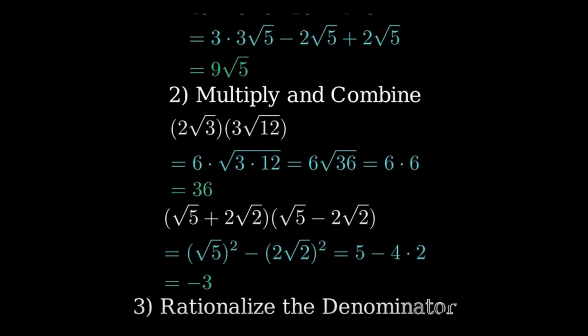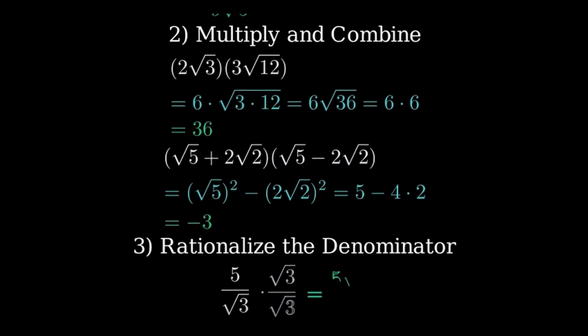3. Rationalize the denominator. We remove roots from the bottom by multiplying by a smart form of 1. Part A. 5 over root 3. Multiply top and bottom by root 3. We get 5 root 3 over 3.